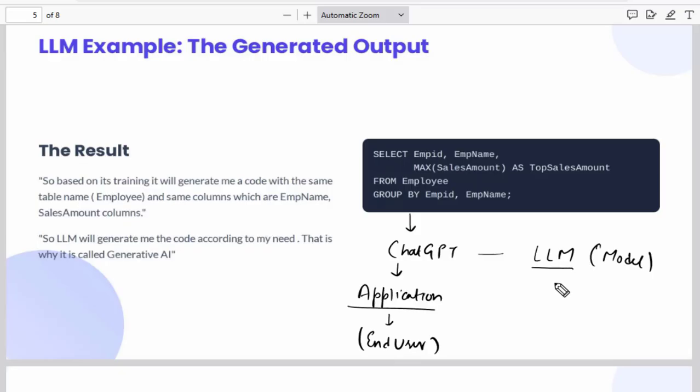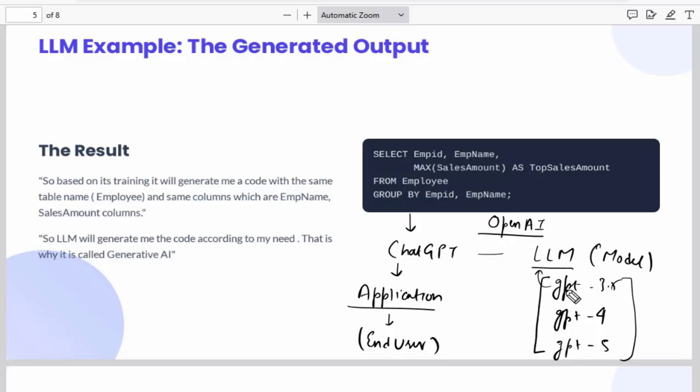You might have heard of GPT-3.5, GPT-4, GPT-5. These are different versions, and these are the names of the LLMs. ChatGPT belongs to a company known as OpenAI, and these are the large language models developed by OpenAI. If there is an enhancement in the model, it releases GPT-4. When more enhancement is done, it releases GPT-5. And ChatGPT is the application which the end user sees.